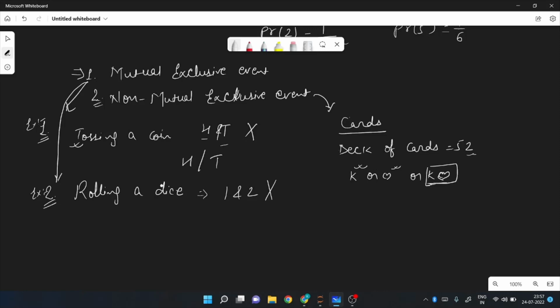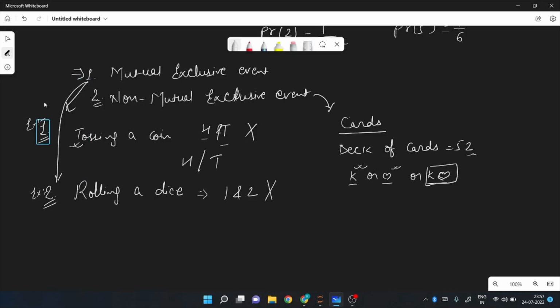So there is a possibility that these two symbols, K and heart, can come at the same point of time. This event is considered a non-mutually exclusive event because there is a possibility that two events can occur at the same time.